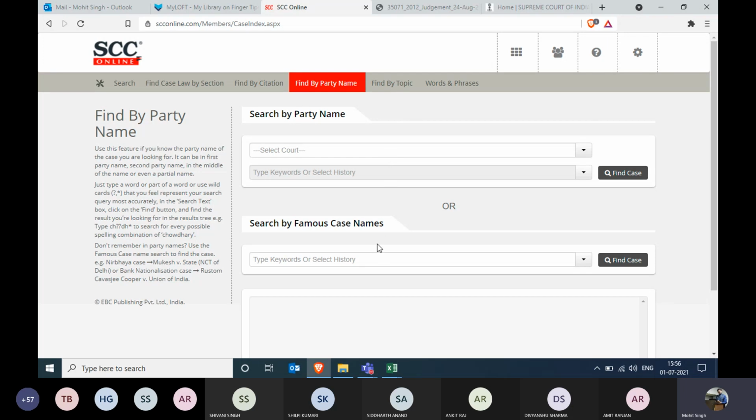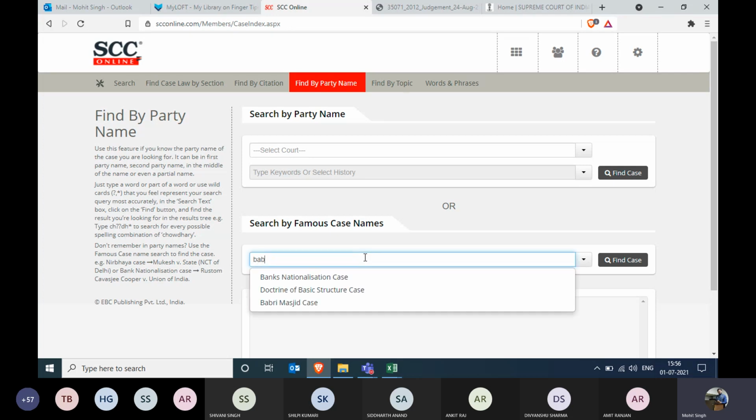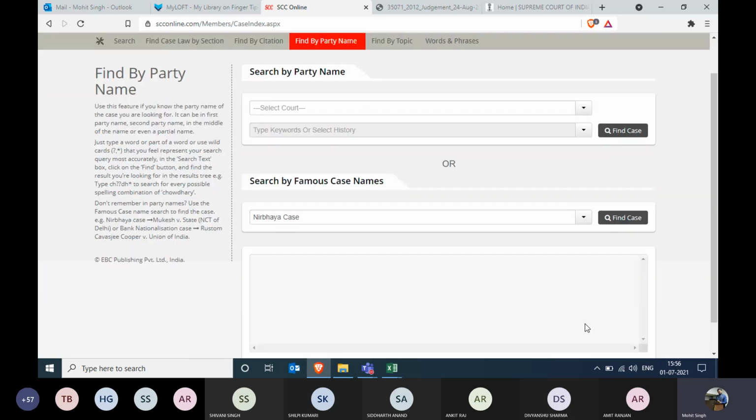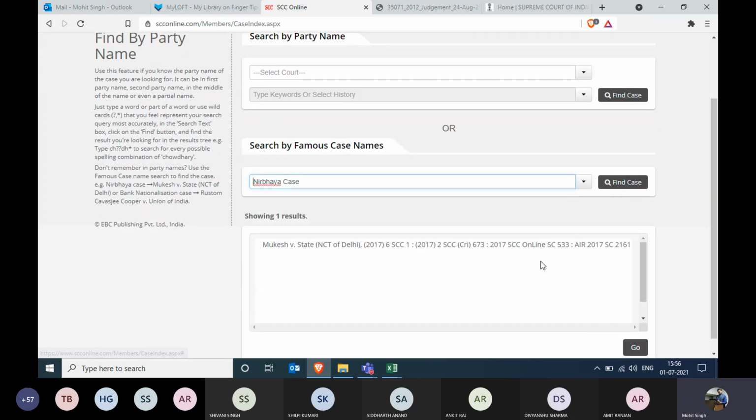Let's skip that for a while and focus on search by famous case name. Search by famous case name only restricts your search to the famous cases, or we can say the cases that were in the national media headlines. To name a few, we have the Babri Masjid case, the latest headline cases, and also the women's entry in Sabarimala temple, the BMW hit and run case, the Nirbhaya Hatyakand case. All those cases which were in the headlines are there. If you just type in the headline and click on find case, it will give you the citation as well as the party name, right?